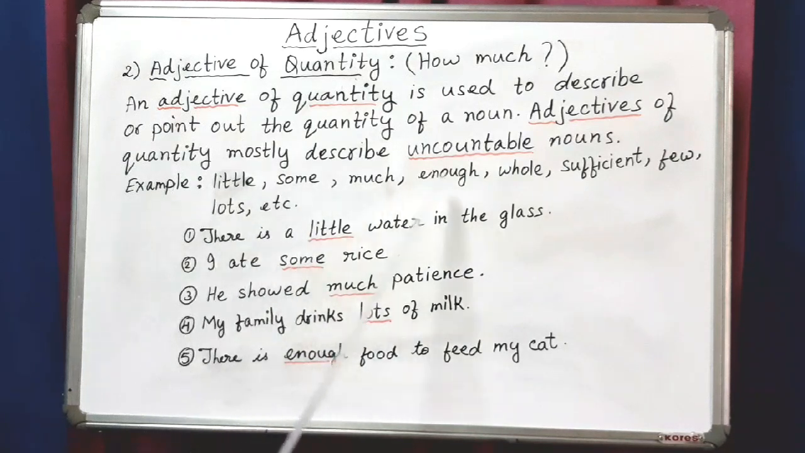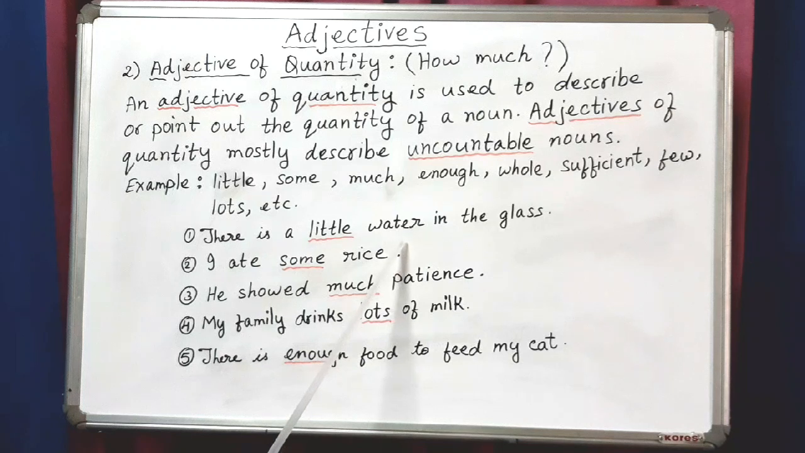Now, look at these words. Little, some, much, enough, whole, sufficient, few, lots, etc. These are all adjectives of quantity. Now look at these sentences. There is a little water in the glass. I ate some rice. He showed much patience. My family drinks lots of milk. There is enough food to feed my cat.